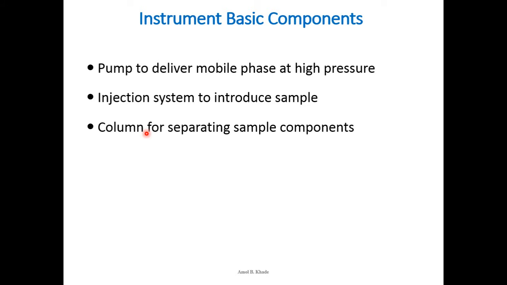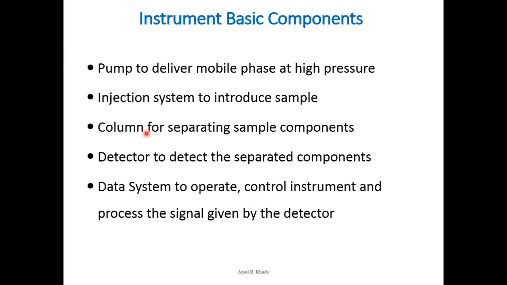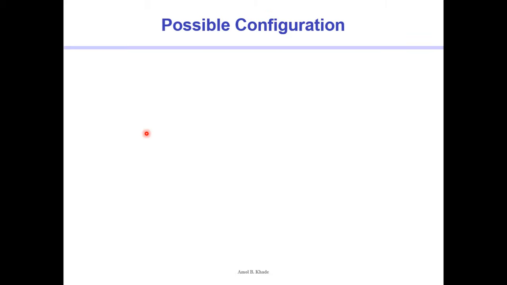So the column is the major component in any chromatographic system, which is responsible for separating and purifying the components. And of course we have to have a detector which can detect what is coming and in what amount, and we should have a data system to operate and control the instrument and process the signal given by the detector into an understandable format.